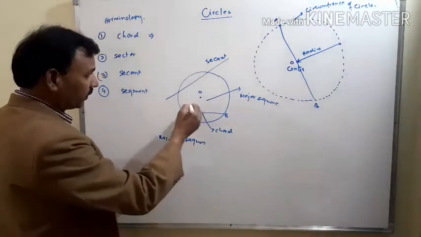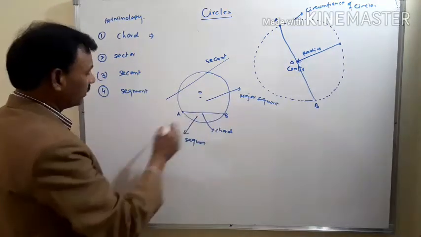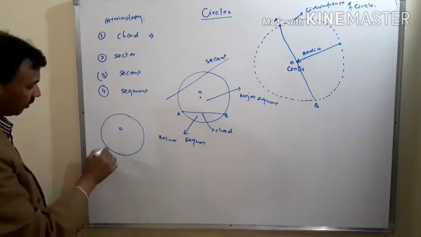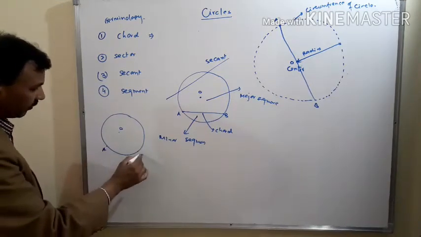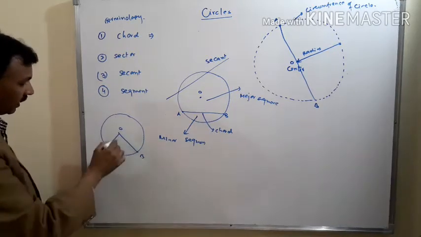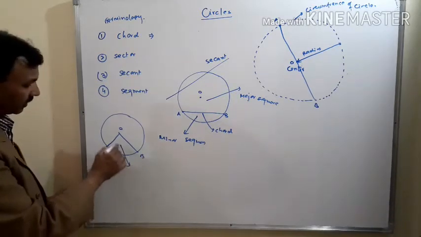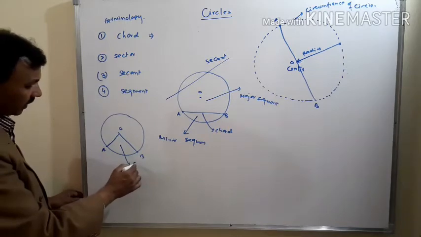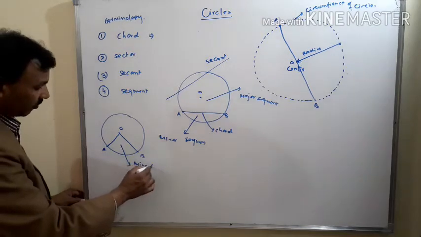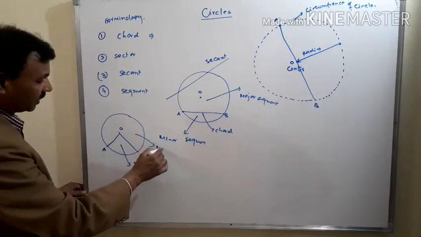Sector: take another circle. Suppose this is a circle with center O, and 2 points A and B are taken on this circle, and if we join OA and OB, then the circle is divided into 2 parts. The first part, the smaller part, is known as the minor sector, and the larger part is known as the major sector.